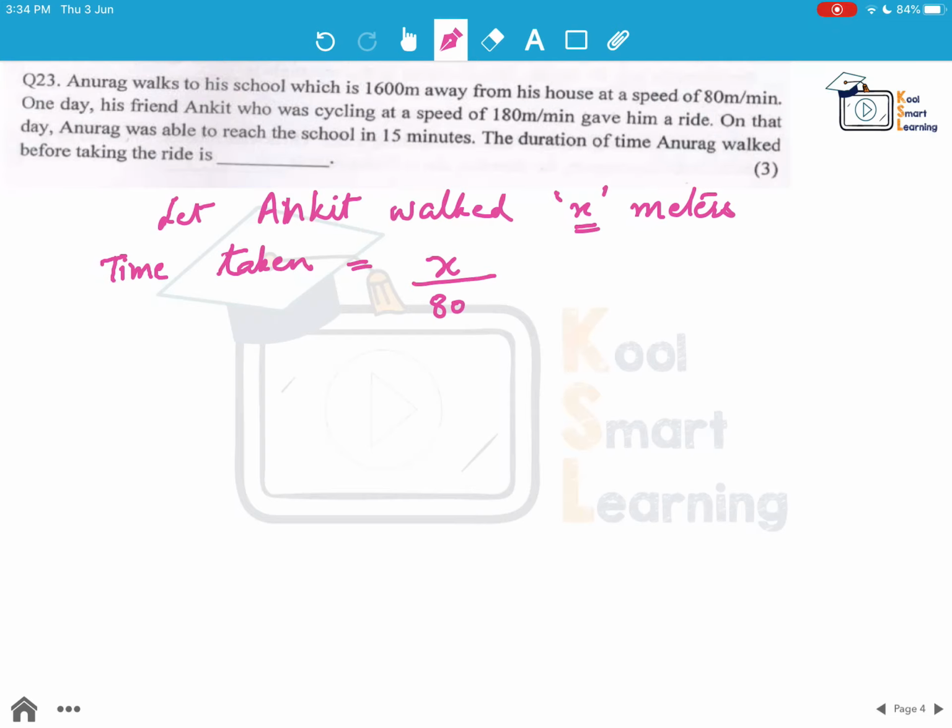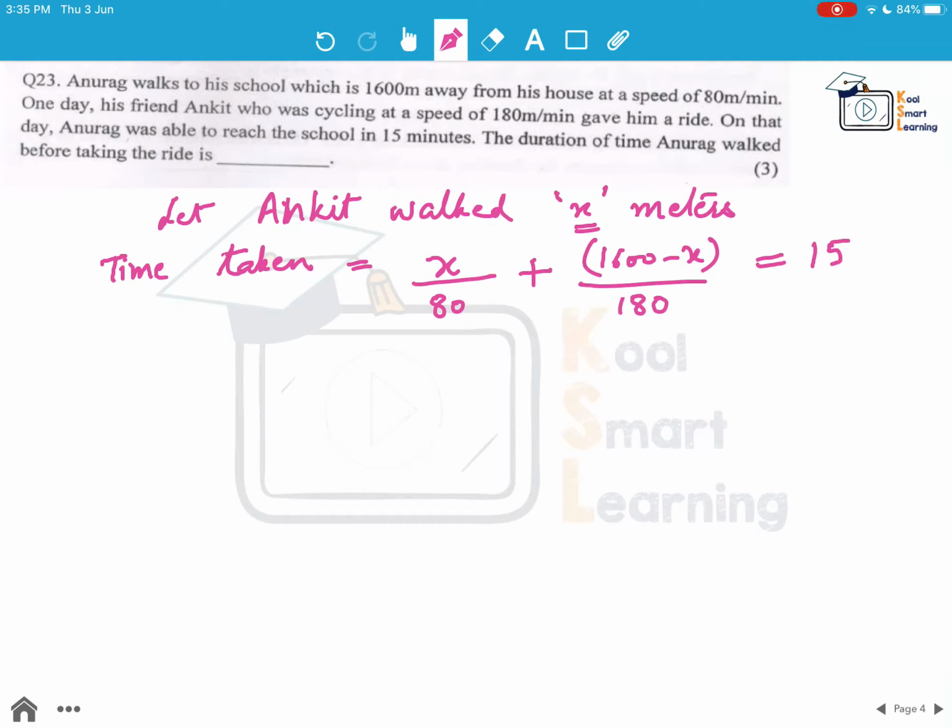So x by 80 will be the time taken for walking, plus the remaining distance, which is 1600 minus x. This much distance was travelled at the speed of 180 per minute, because his friend gave him a ride who was riding at 180 meter per minute. So this is the total duration that he took to reach the school on that day, and this is given to be 15 minutes.